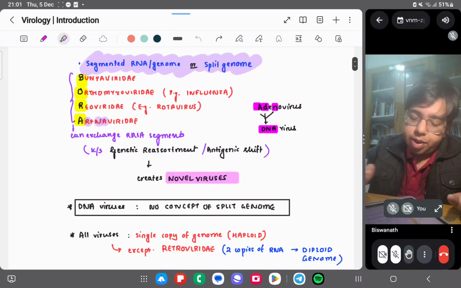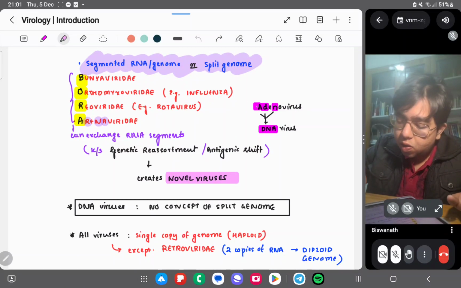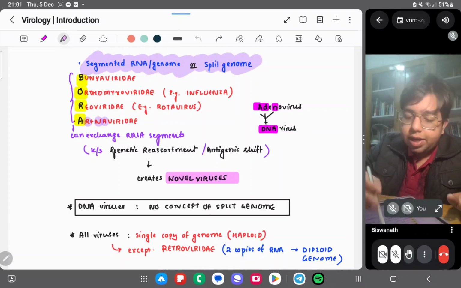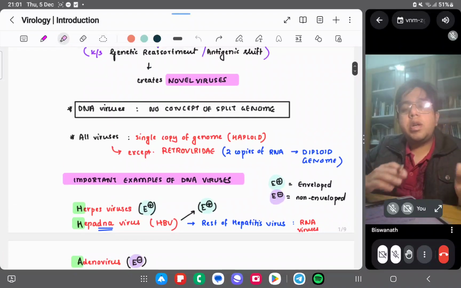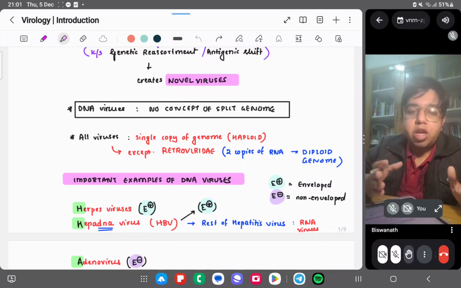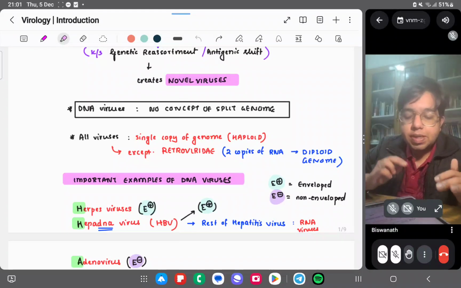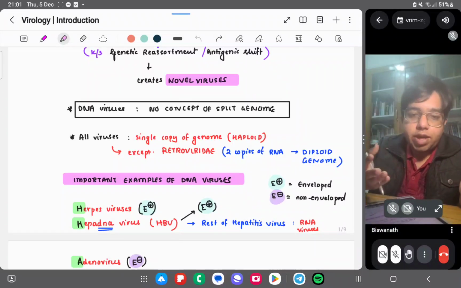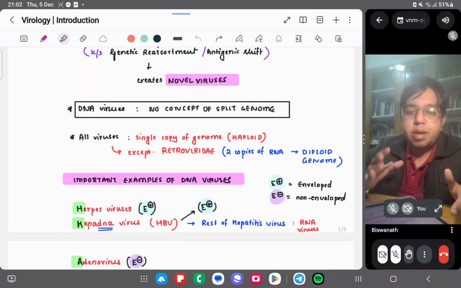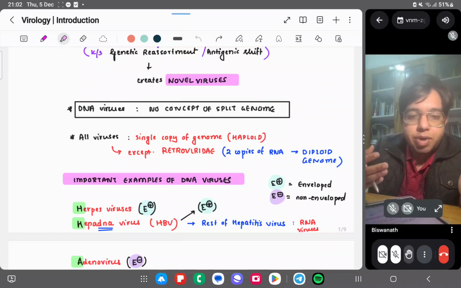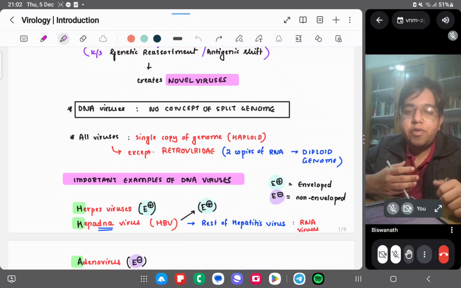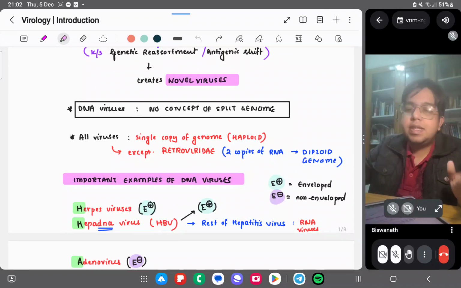So adenovirus, how can you remember? ADENA. The letters D, N and A are there, so it is a DNA virus. The organisms having a split genome have the capability of recombining. Reassortment happens, and reassortment creates novel viruses in different strains. You must have heard about the influenza virus. There are many strains of influenza virus which are prevalent in our country with a periodic or seasonal variation. This variation occurs due to the split genome concept only. When we come to influenza viruses, we will discuss how this is happening.